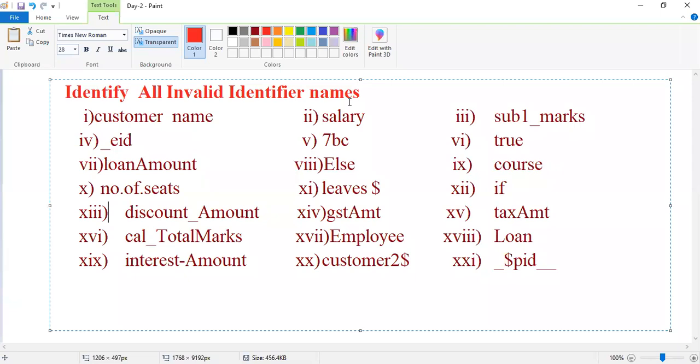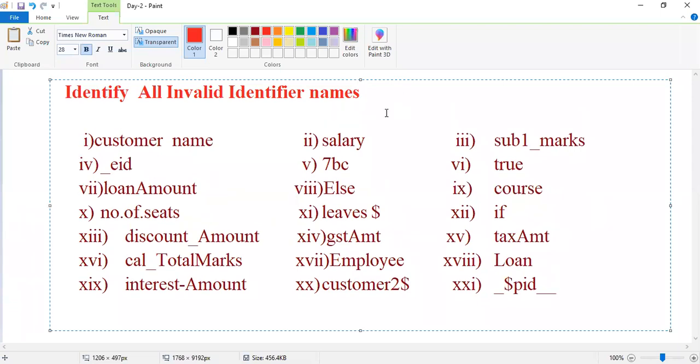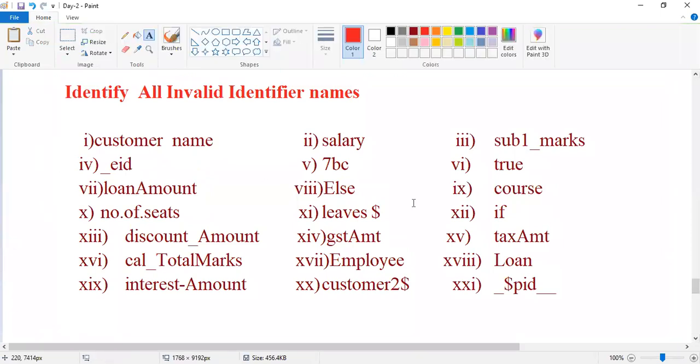Okay, and these are my names. Yes, 2 more minutes, guys. Write in your book. I'll ask what the invalid names are. All names, all numbers, I want at once. Everyone write in your books.